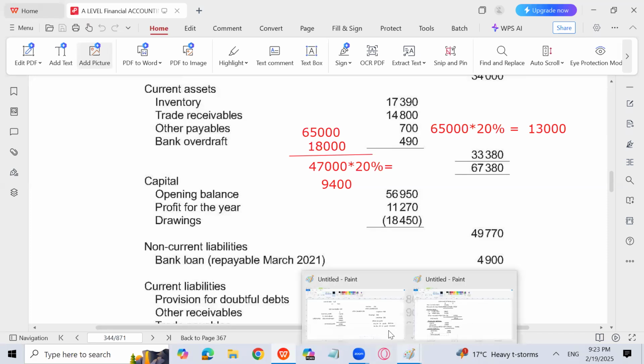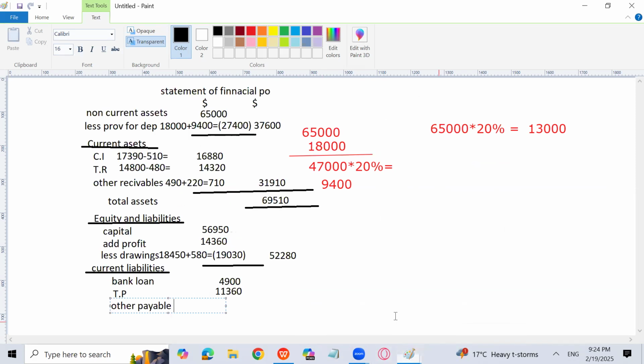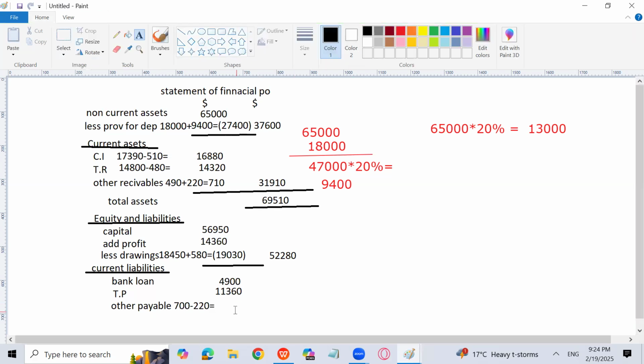Secondly, we have added 220, which should have been added in rent receivable. हमने उसे अदर पेबल में 220 ऐड कर दिया था, इसलिए आपने अदर पेबल को डेबिट किया. लायबिलिटी डिक्रीज करनी पड़ेगी आपको. This 220 needs to be subtracted from the other payable amount, which is 700. So I will write here that the other payables are 700, but minus 220, which was wrongly added in the other payable and is added in the other receivables already. 220 I have added in other receivables because that needs to be a part of the other receivables.